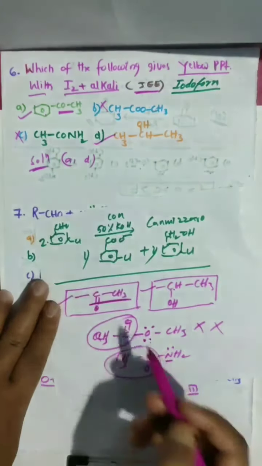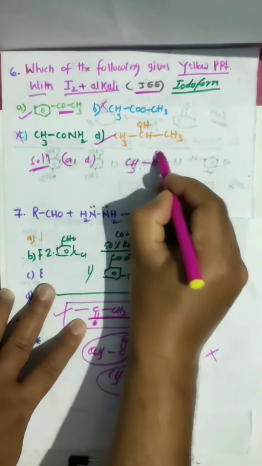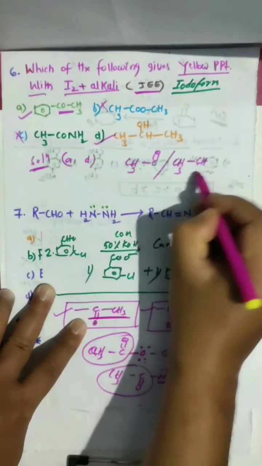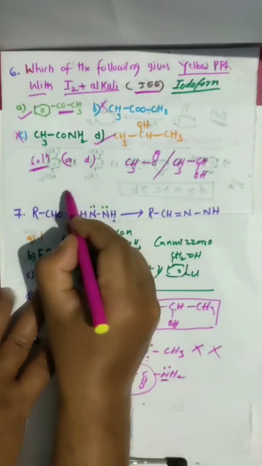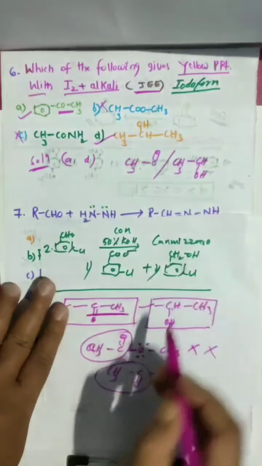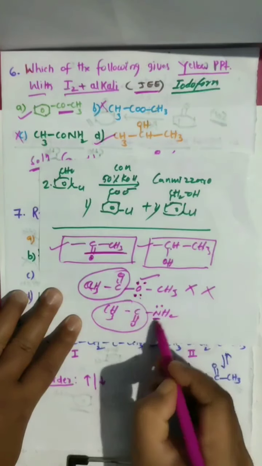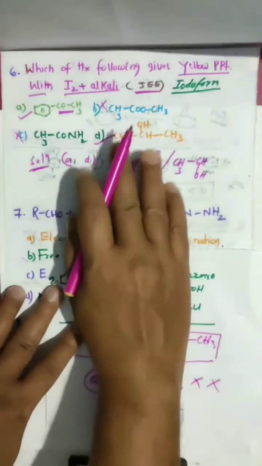So you have to remember CH3CO methyl ketone or CH3CHOH group, secondary alcoholic, but the CH3CO group should not be bonded with a lone pair containing atom. This is a very important question.